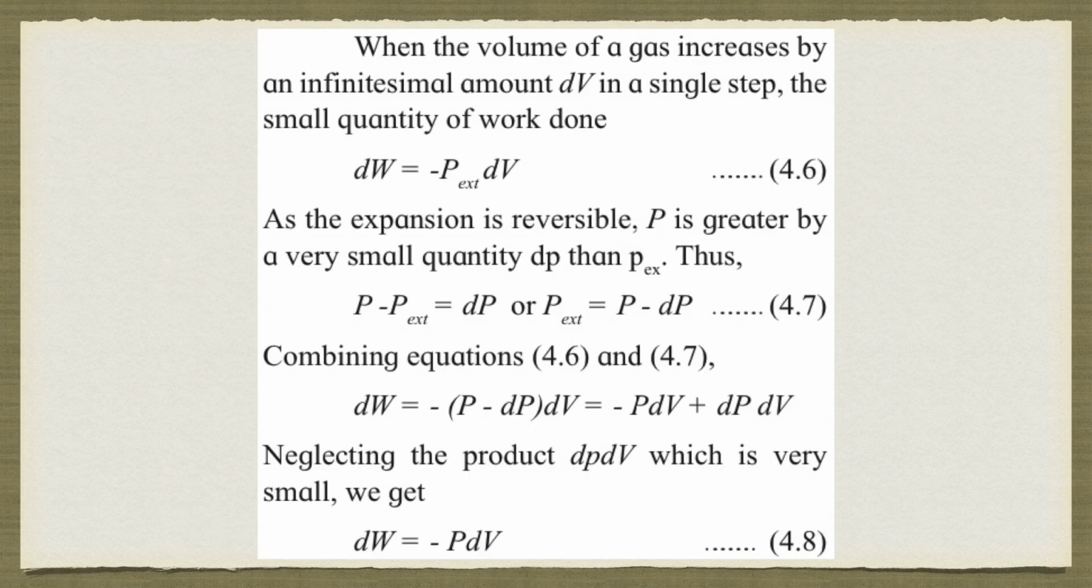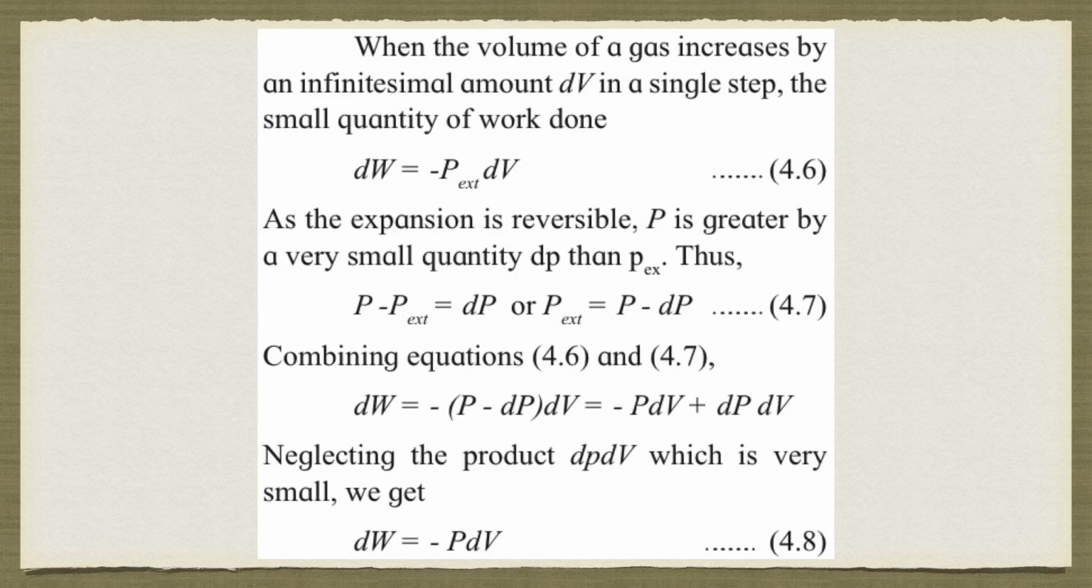Now, when the volume of gas increases by an infinitesimal small amount dV in a single step, the small quantity of work done can be given as dW is equal to minus P external into dV. The normal expression was W is equal to minus P external into delta V. Since it is a small change, we will replace the delta with small d. So it will be dW is equal to minus P external into dV.